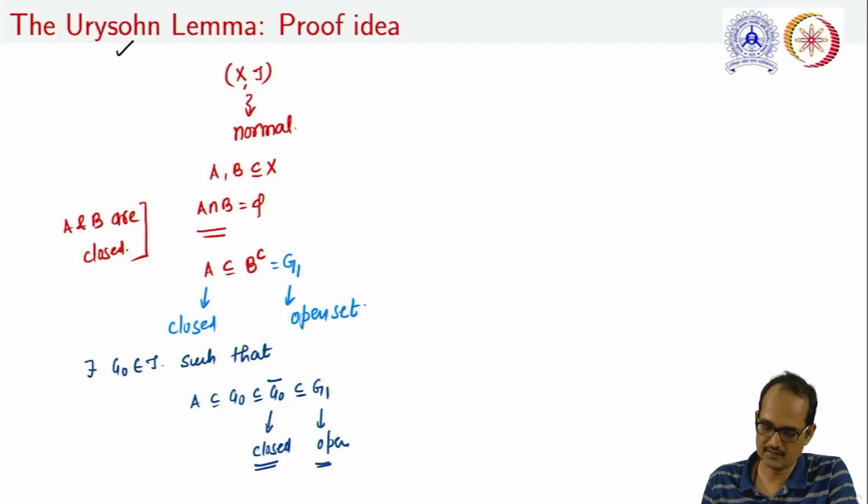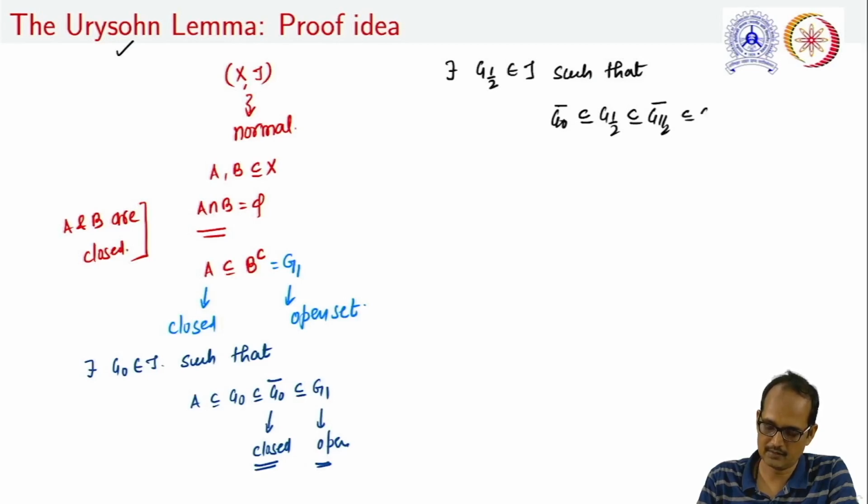Again, it is to be noted that this set is open and this is a closed set, so using the same result, there exists an open set, let us take it as G half, in tau, such that the closure of G naught is a subset of G half. This G half is a subset of the closure of G half, and this is a subset of G1. Also, G half will always be a superset of G naught, and G naught is a superset of A. From here we are getting open sets: G naught is contained in G half, this is contained in G1, and G naught contains A.